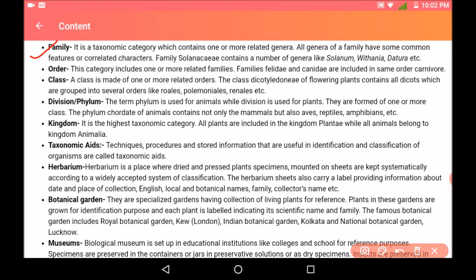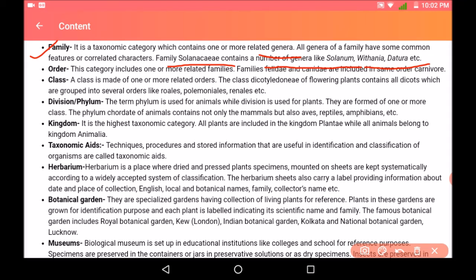Next is family. Family is a taxonomic category which contains one or more related genera. So all the genera of the family have some common features or correlated characteristics. Like family Solanaceae contains a number of genera like Solanum, Withania, Datura, etc.